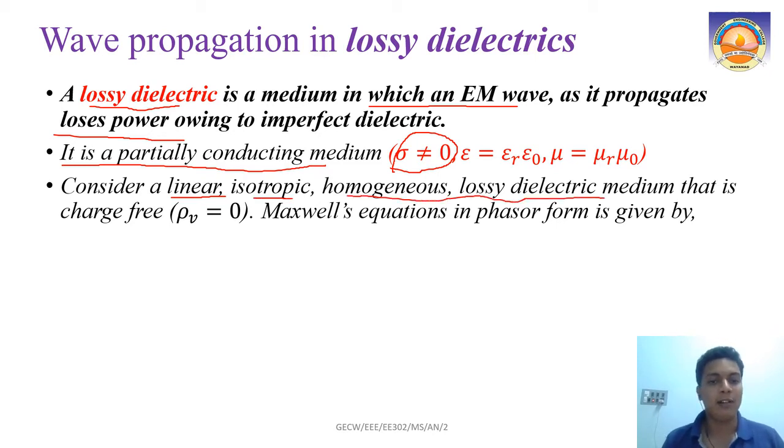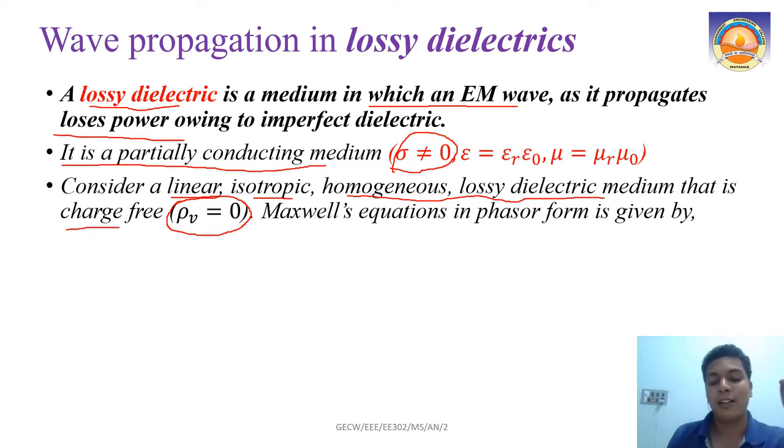Understood? We have already explained what is linear, isotropic and homogeneous. Such a lossy dielectric medium is charge free. I already told you in the last class that this is a better assumption, that rho v equal to 0. We are considering it because we are considering a charge free medium.